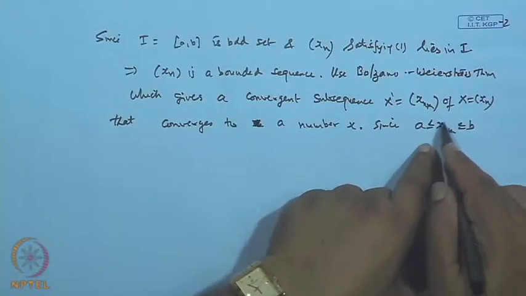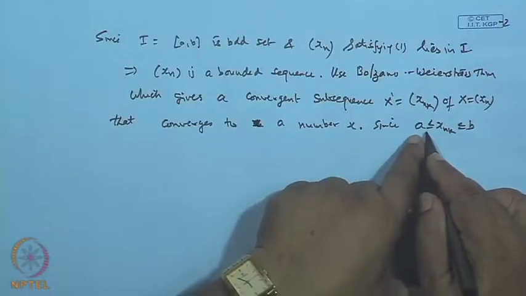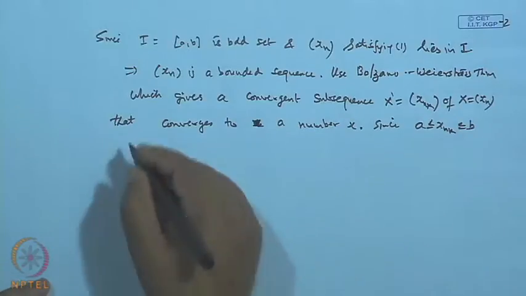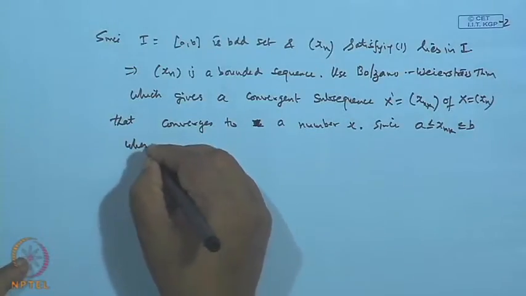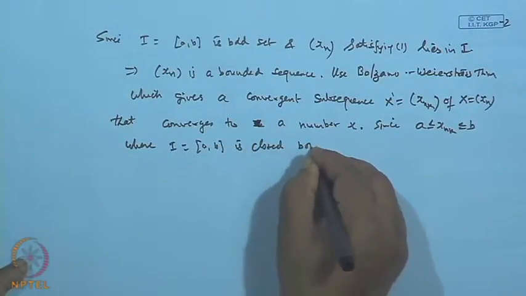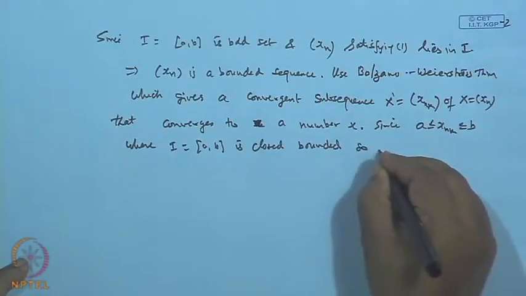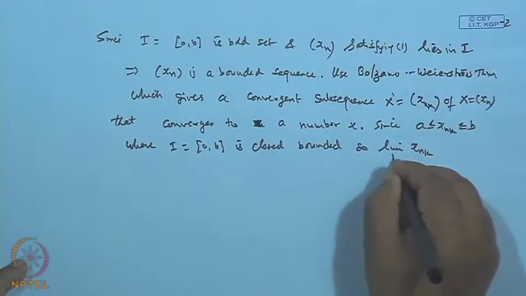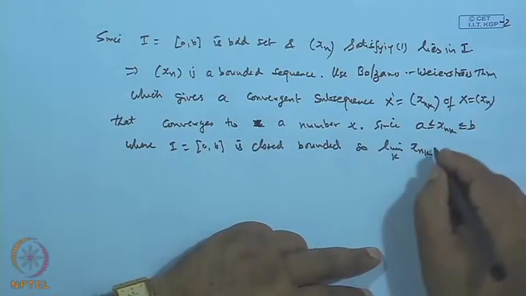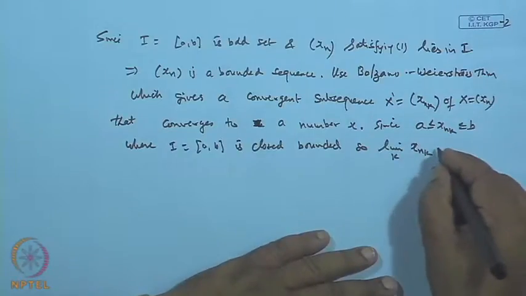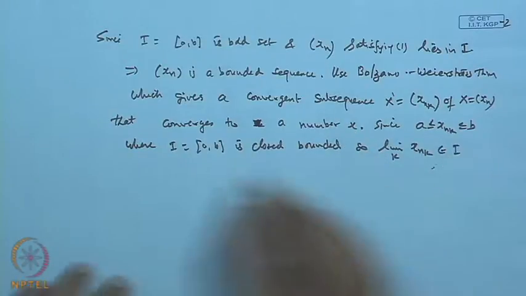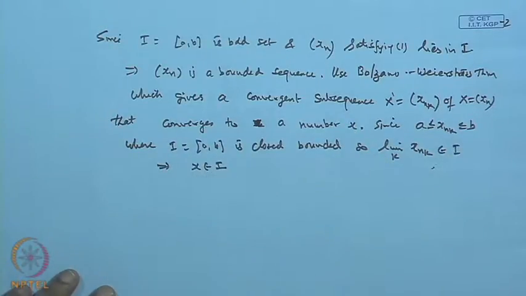So the limit of this sequence x_n cannot exceed these two bounds; it will always lie between them. Since I is a closed bounded interval, the limit point of the subsequence x_{n_k} obviously belongs to I. But this limit point is x. So this shows that x belongs to I, is it not?